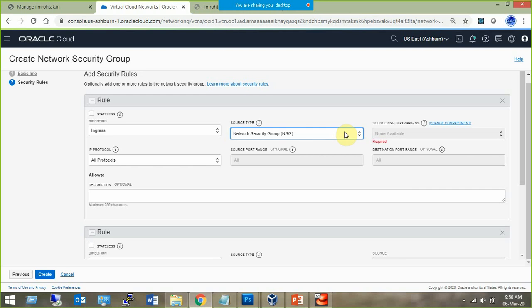Oh, you are saying if we have independent rules and we have NSGs, which one will be applied, NSG or the individual rule? True, I got the question. We created rules earlier also. Now, if you create a network security group, which rule will be applied? Whichever gives the access. We remember the rule of least privilege. Either that or this, any rule giving the privilege will be allowed. Right?